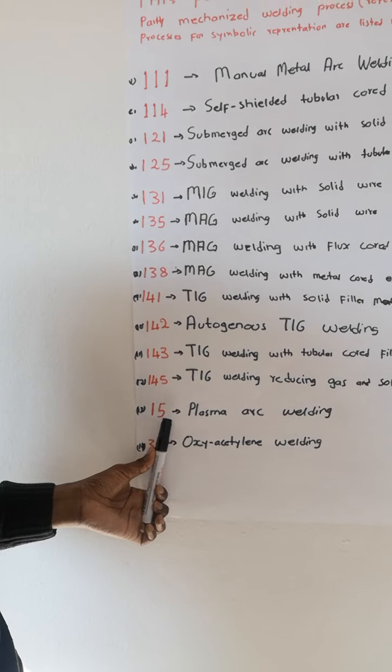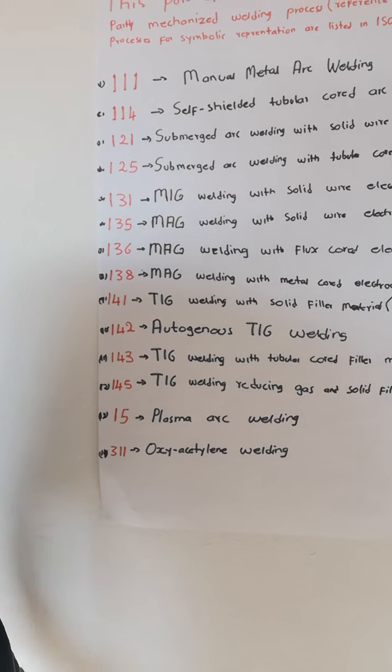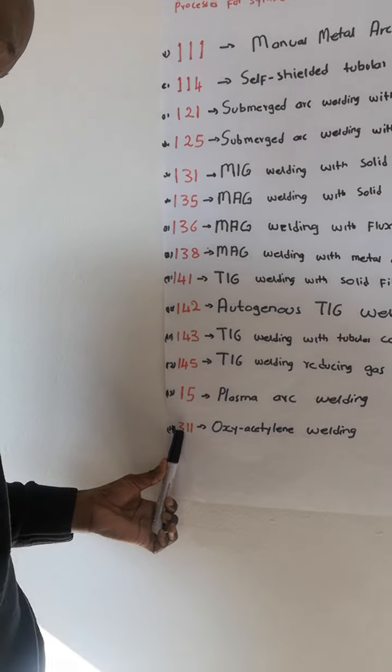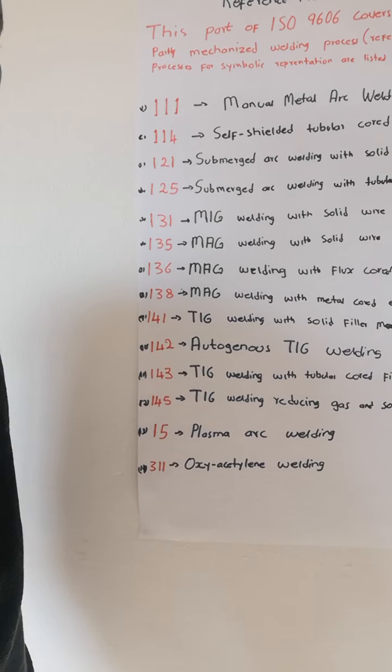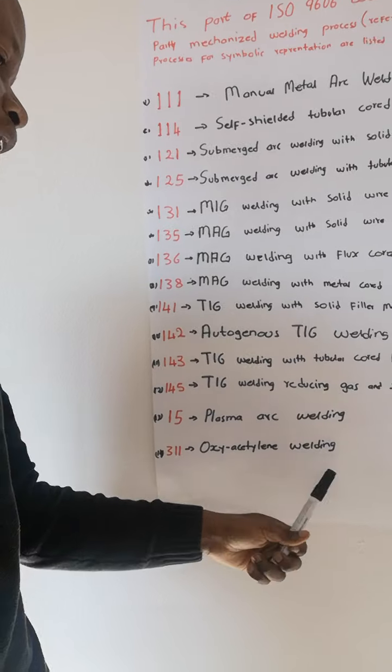And 15 is for plasma arc welding. And then 311 is oxyacetylene welding. Other name, it is gas welding.